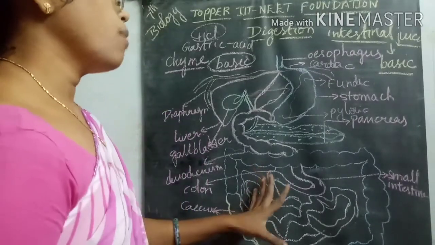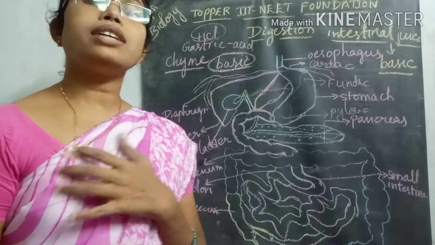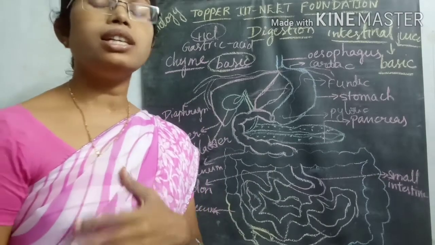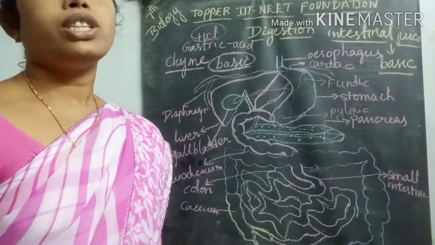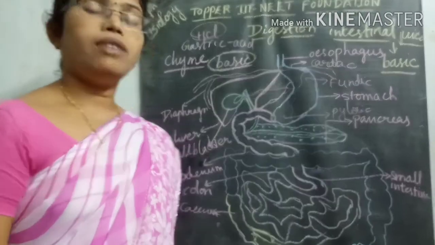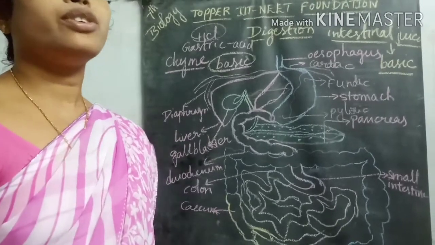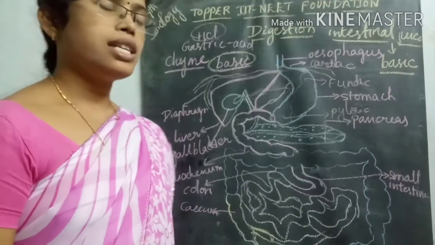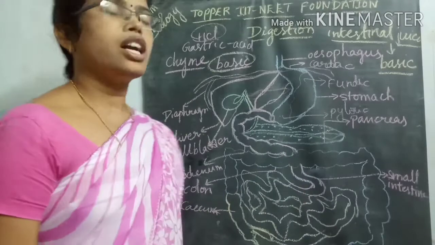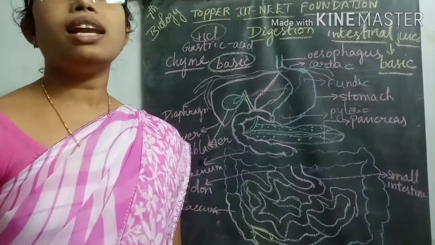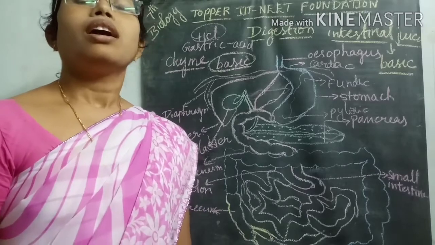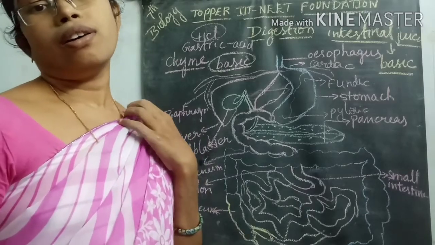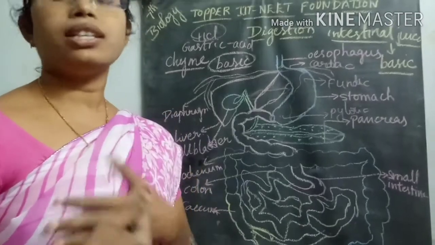From the small intestine, whatever digested food material is there is absorbed into our body tissues with the help of the blood, and whatever undigested food material is there slowly enters into the large intestine. Inside the large intestine, the walls contain some membranous structures.